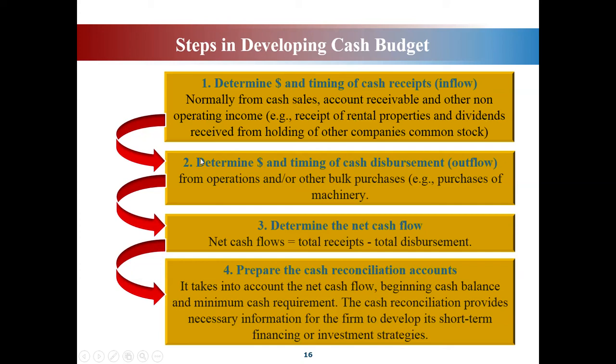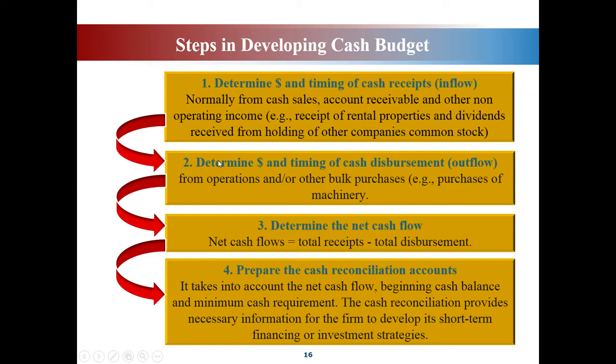Okay, dividends received from holding another company's common stock. Normally a firm can invest their money by buying common stock from other companies. So they will receive dividends. This is dividends to the company, and we put it also under cash receipts.